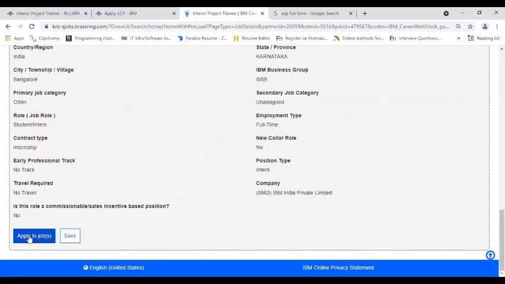So if you are interested and you fit in the eligibility criteria, then do apply for this.